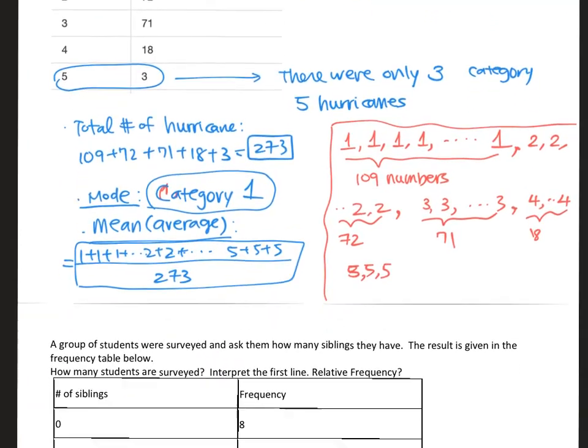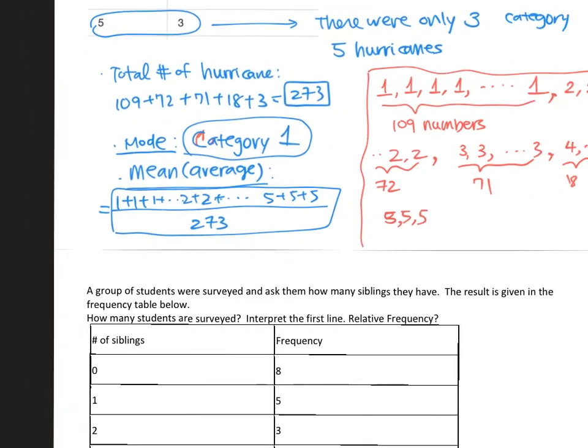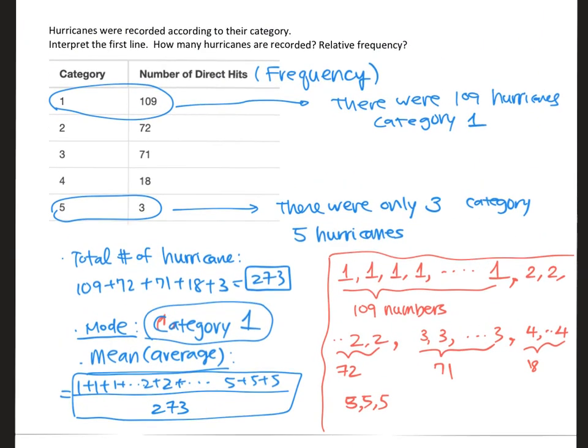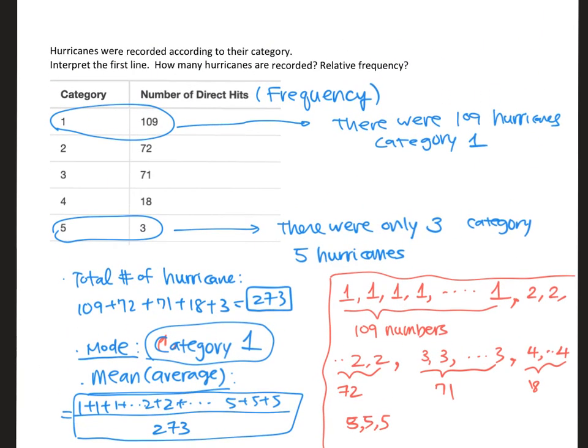So when I calculate the mean by hand, this is what I'd do. But in real life, I'll probably use the calculator. So I'll look at the data. Here, I'm going to plug the category into L1, and then the frequency into L2. This is when you input the frequency as well as the actual data set.